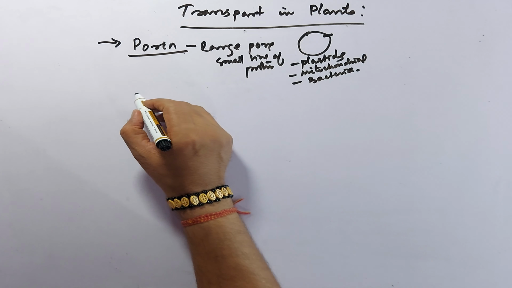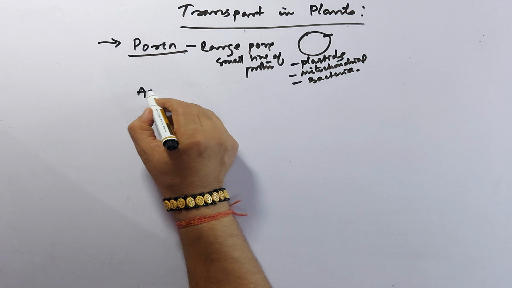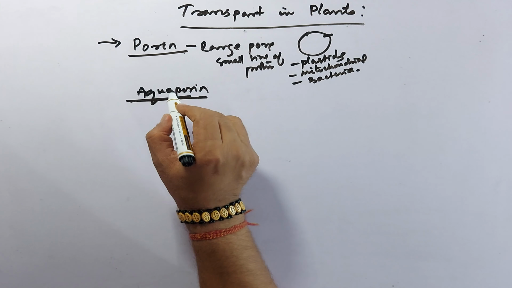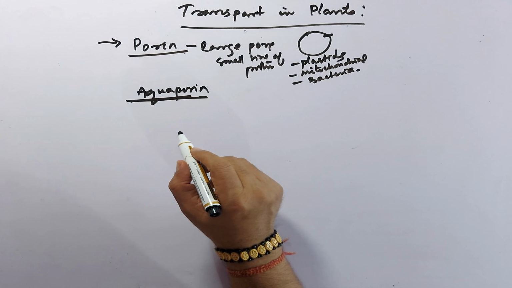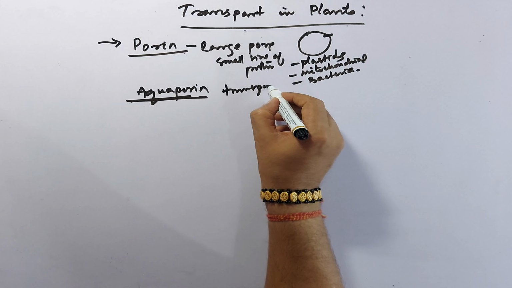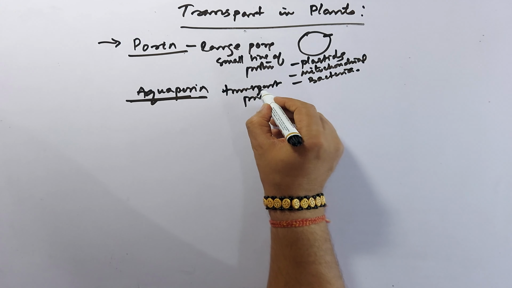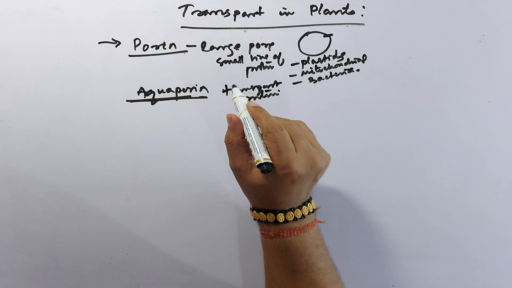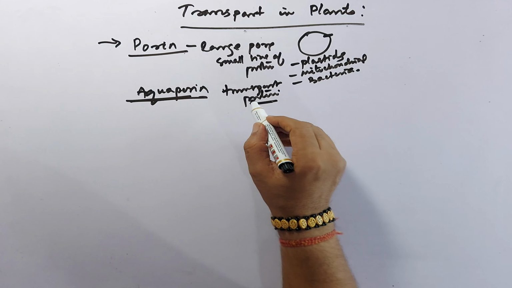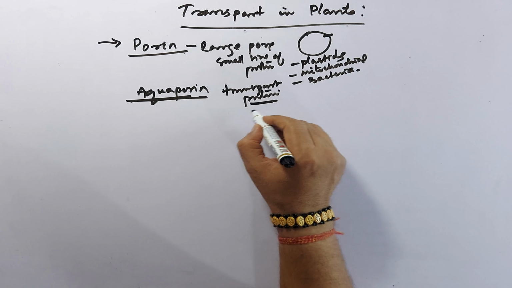Another important one is aquaporin. This is also a transport protein which helps in transporting substances, for example water channels.